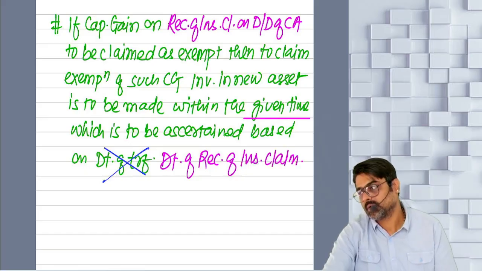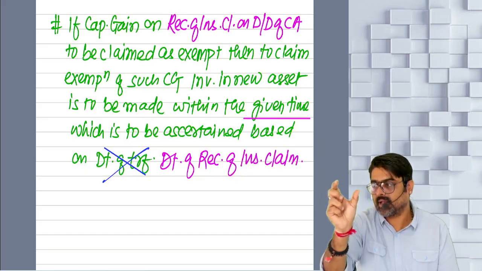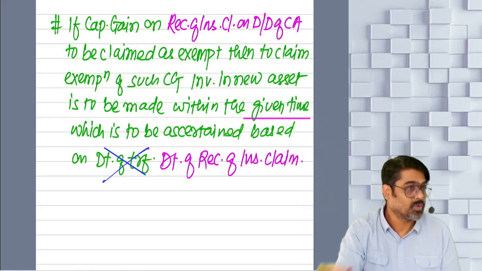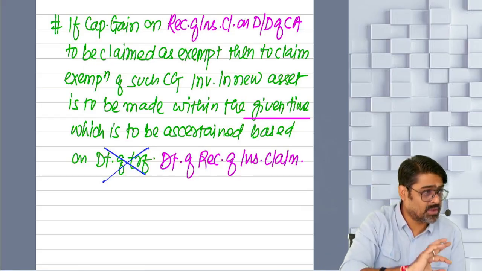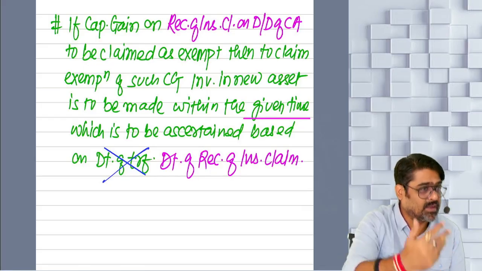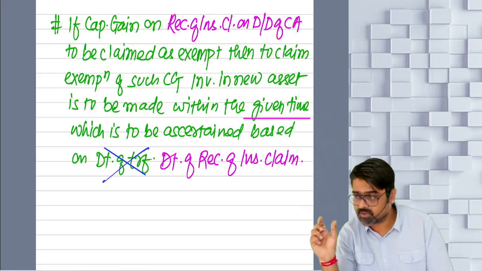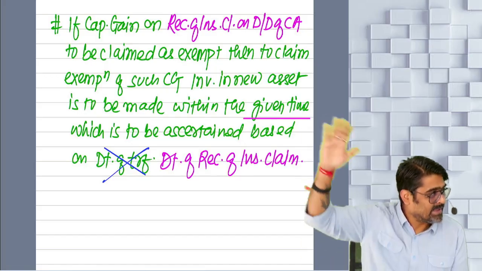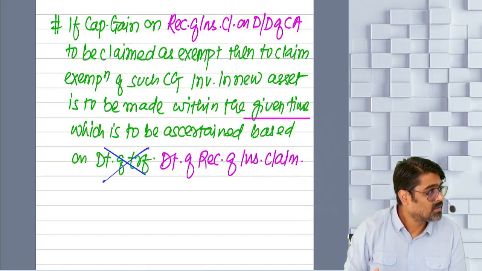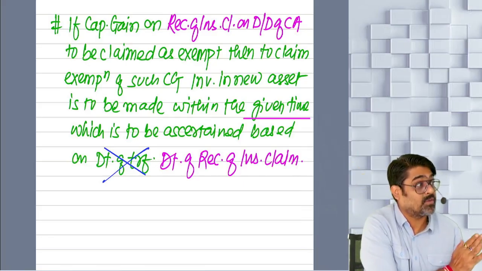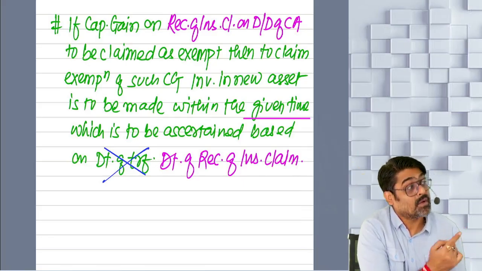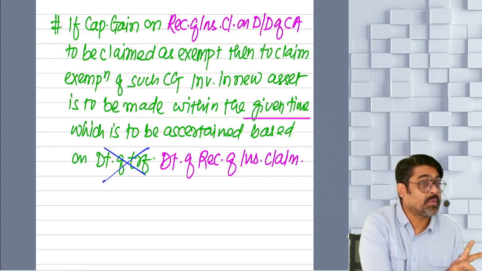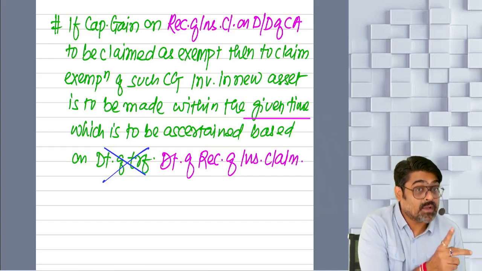Because the year in which the gain will be taxable is the year of receipt of insurance claim. Yes or no? So to invest in the new asset, you should count the period from which date? From the date of receipt of insurance claim. Understanding? Not from the date of transfer, but from the date of receipt of compensation, from the date of sale of stock in trade, from the date of receipt of insurance claim.